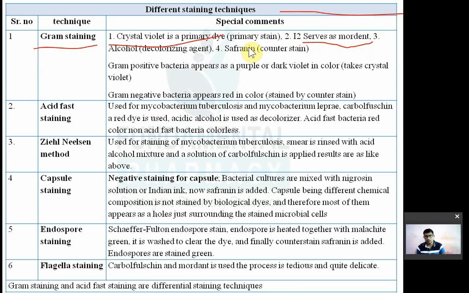Then alcohol is used as a decolorizing agent. Question इसके ऊपर आ चुका है. So decolorizing agent used in the gram staining, alcohol is used as a decolorizing agent. And then saffronin. Saffronin is a counter stain. तो यहाँ पे देखो क्रिस्टल वायलेट को बोलते हैं प्राइमरी स्टेन. आयोडीन एज अ मॉर्डेंट यूज होता है उसमें. अल्कोहल डीकलराइजिंग एजेंट और सैफ्रॉनिन काउंटर स्टेन.